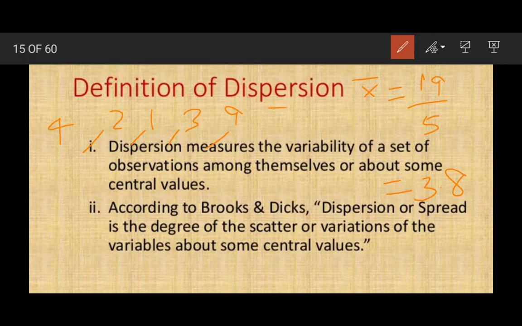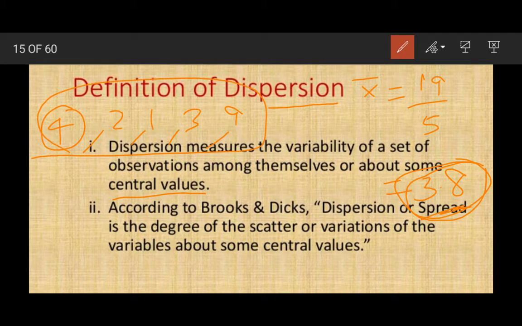Now dispersion means the spread of each value from the central value. Central value means this 3.8, this is the central part, the average of these marks.